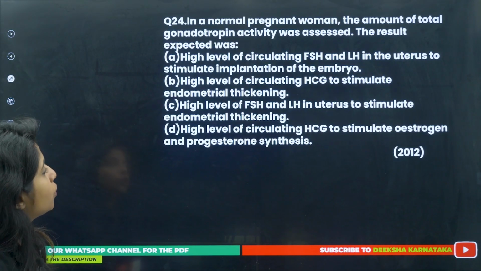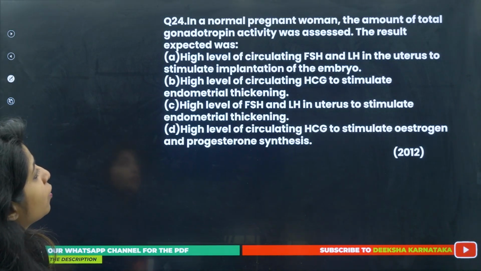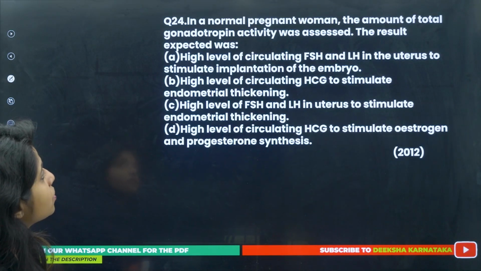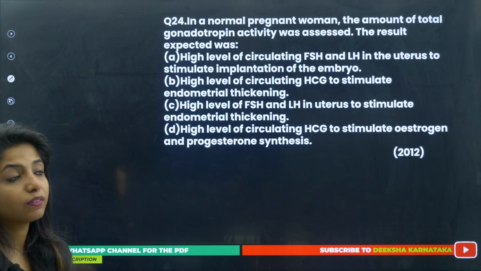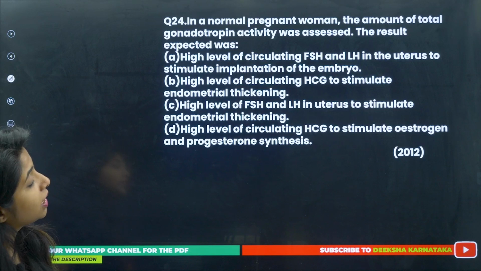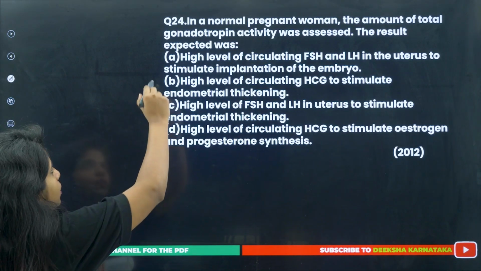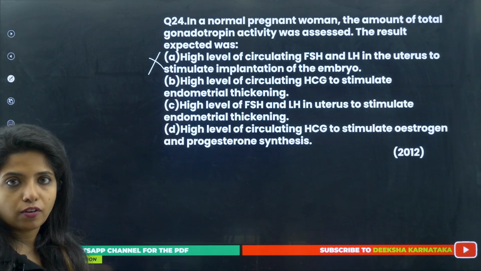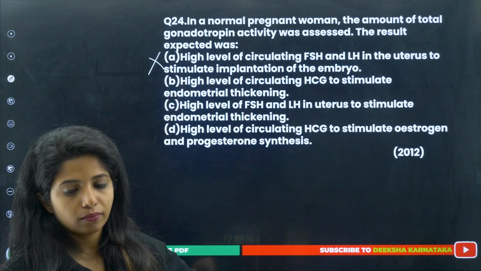Going ahead, what do we have? 24th question. In a normal pregnant woman, the amount of total gonadotropin activity was assessed. The result expected was... So, in a pregnant woman, what could be the gonadotropin activity level? Let's say high level of circulating FSH and LH in the uterus to stimulate implantation of the embryo. We know it's wrong. We do not want high level of FSH and LH. If high level of FSH and LH is there, it could not be responsible.